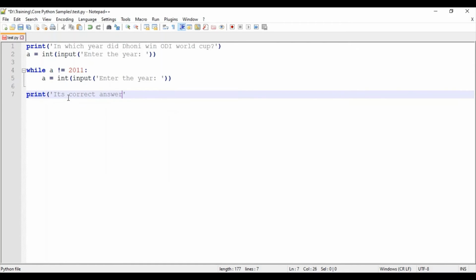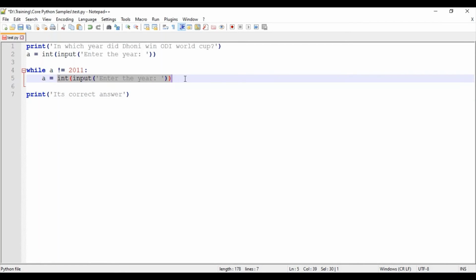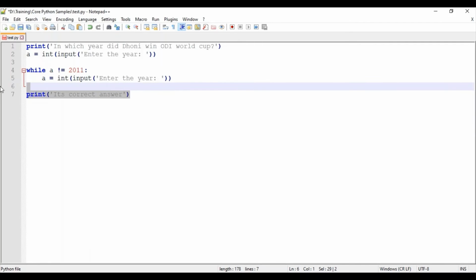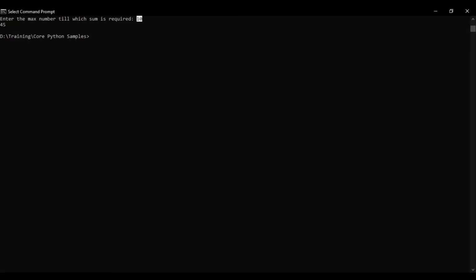So if I am giving the value 2011 here, then a is not equal to 2011 gets false, and it will be coming out of the loop and printing this statement as the correct answer. So I'll just save this code and run it. Which year did Dhoni win the World Cup? I'll be giving the value 2015. Enter the year.